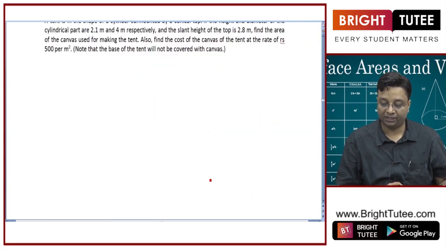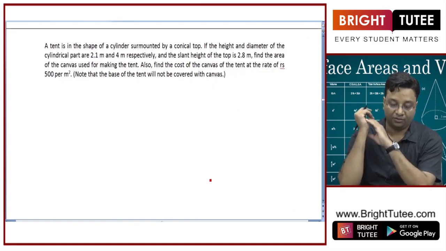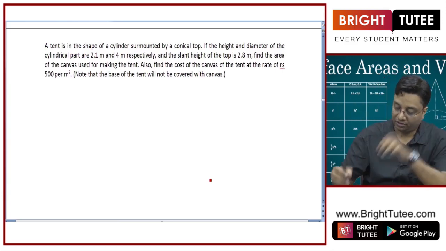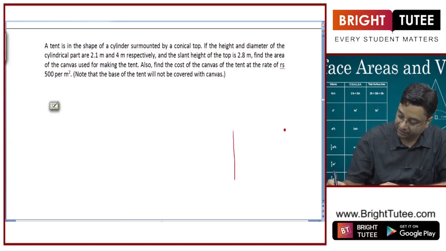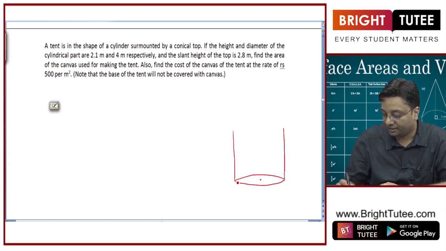Okay, let us move on to the next one. Now, we have got a tent which is in the shape of a cylinder surmounted by a conical top. So, let us make a rough diagram. These are rough diagrams, right? These are not the exact diagrams.